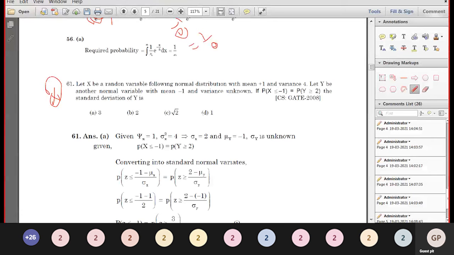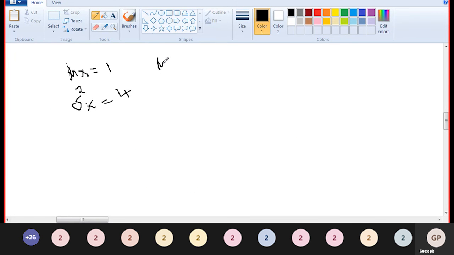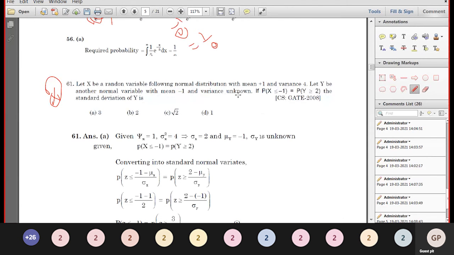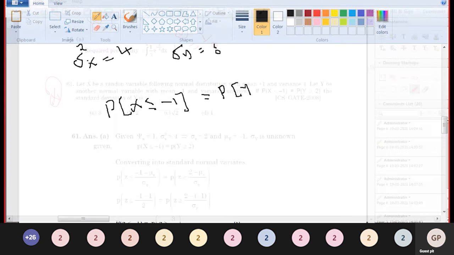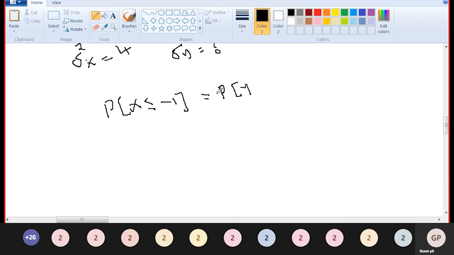Next, let Y be another random variable with mean mu y equal to -1. What is the standard deviation of Y? Sigma y is unknown. The next condition: P of X less than or equal to -1 is equal to P of Y greater than or equal to 2.